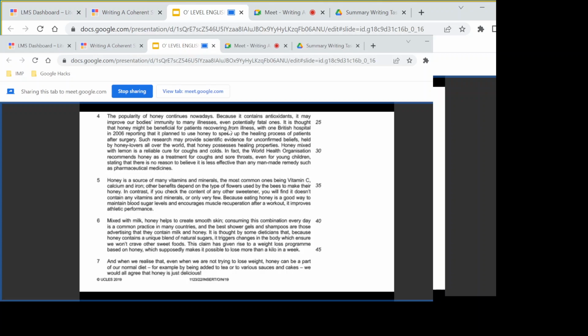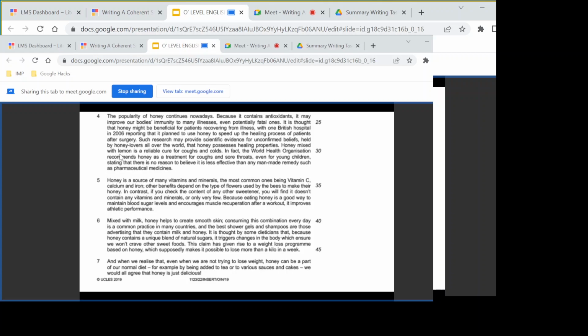Yes, it is thought that honey might be beneficial for patients recovering from illness, with one British hospital in 2006 reporting that it planned to use honey to speed up the healing processes of patients after surgery. Such research may provide scientific evidence for unconfirmed beliefs held by honey lovers all over the world that honey possesses healing properties.